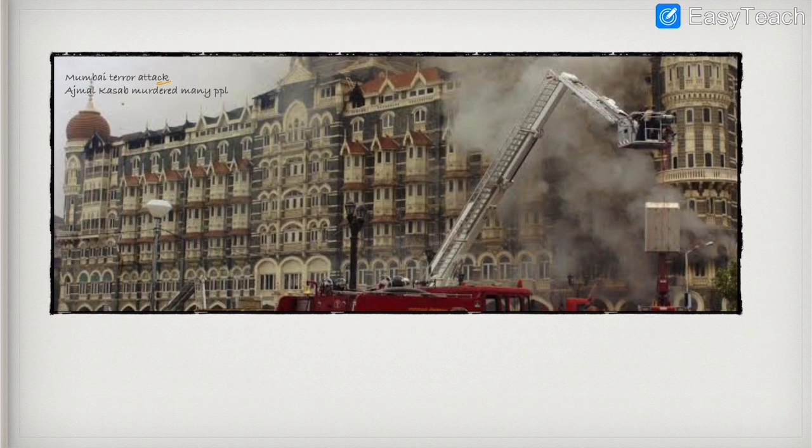Now, friends, we all know the Mumbai terror attack, and this person, Ajmal Kasab, murdered many people. He created terror. Ajmal Kasab belongs to Pakistan, but he committed the offense in India, that is in Mumbai. He attacked in Mumbai, right? So this person belongs to Pakistan and he committed the offense in Mumbai. So it is an example of intra-territorial jurisdiction. Though he belongs to Pakistan, he committed the offense in India, that is the reason this person will be liable under the Indian Penal Code. He will be punished as per the Indian Penal Code.